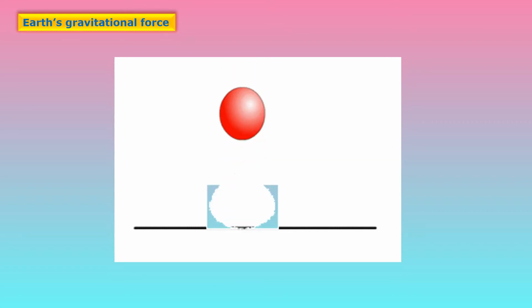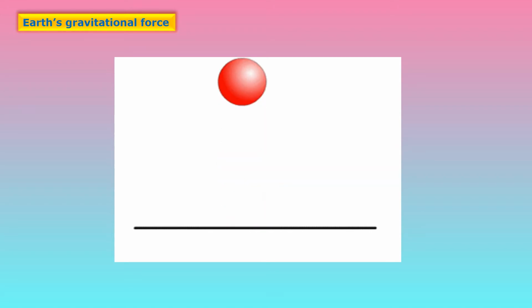And due to this, the gravitational force is attracting any object towards itself, and that gravitational force is coming from the center of the earth. Because of this force an object falls vertically downwards on the earth, and due to the earth's gravitational force any object falls vertically downward towards the earth.